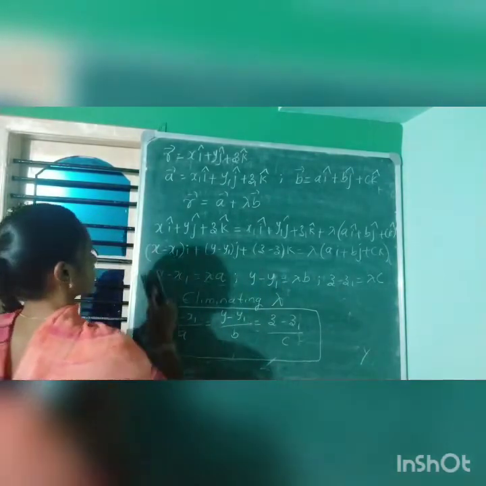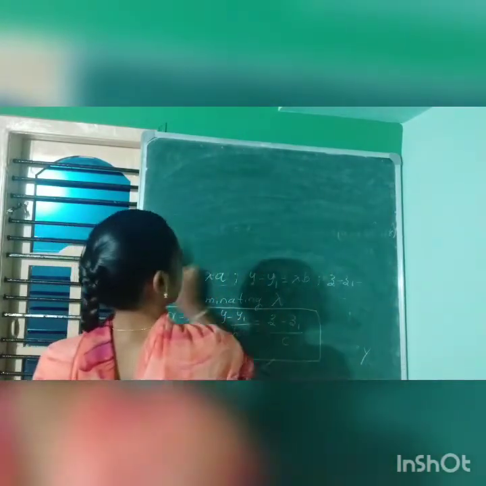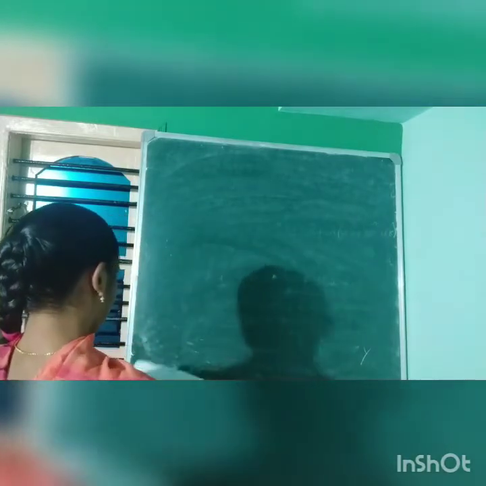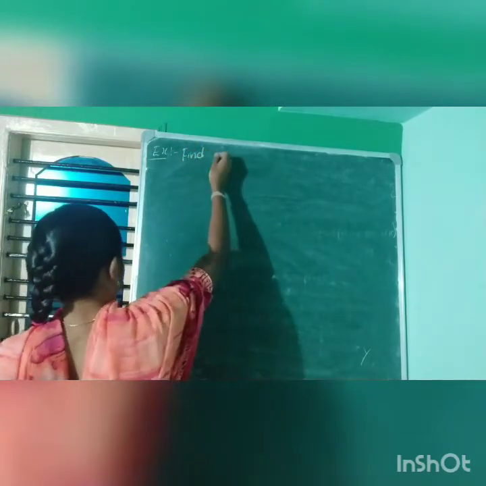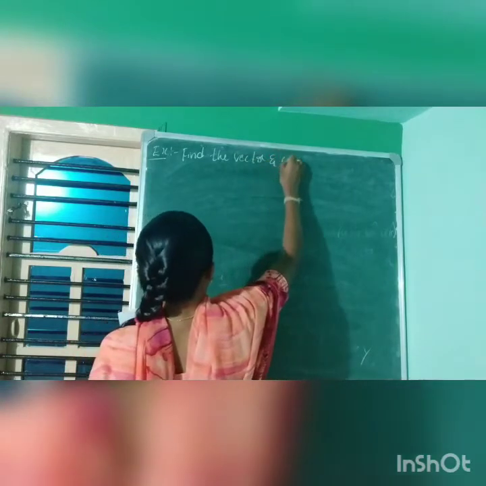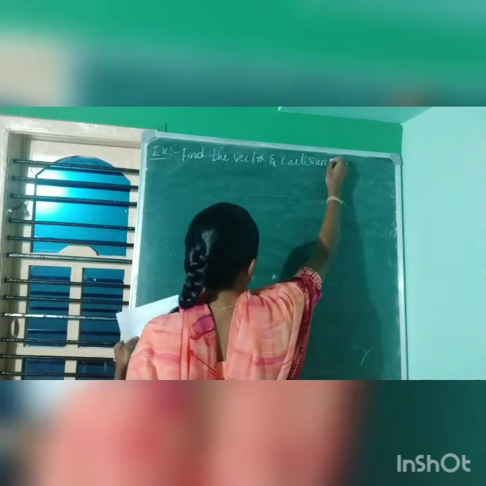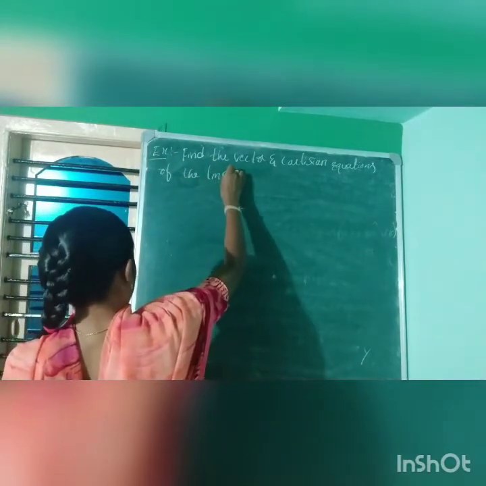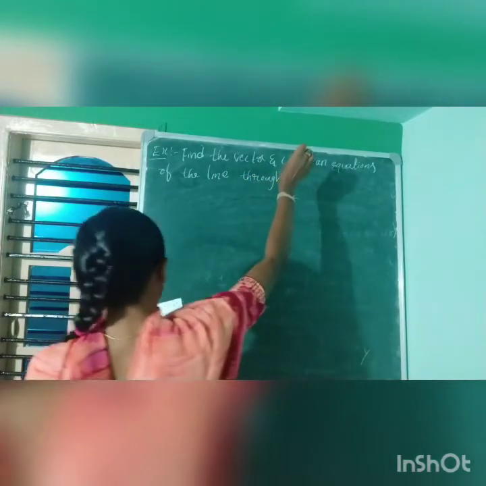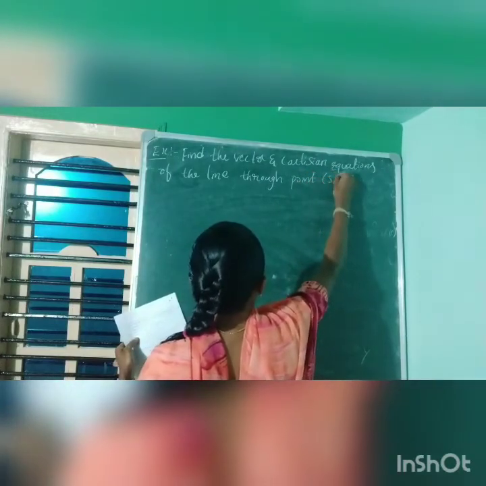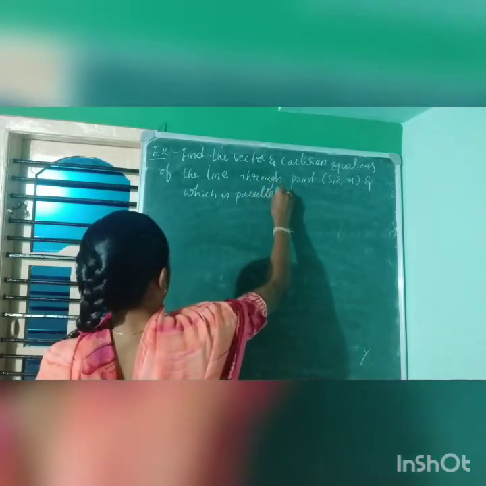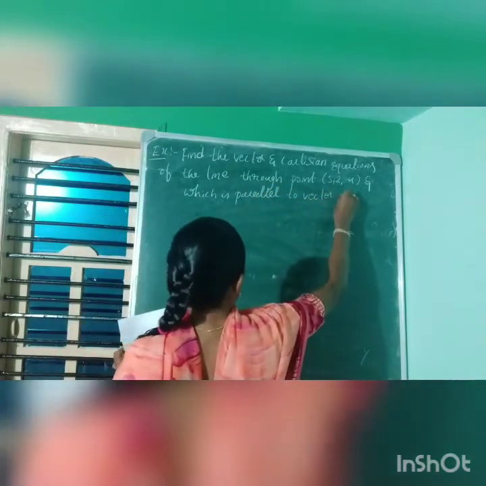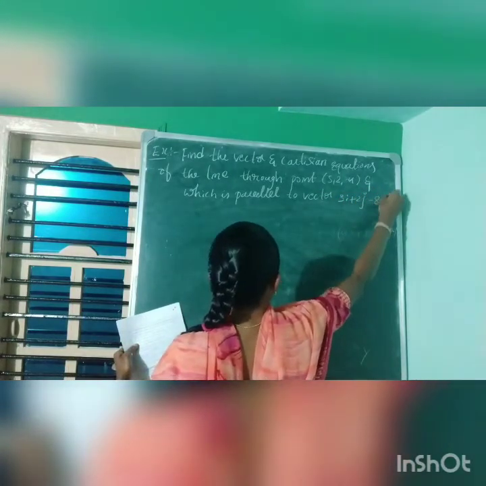Example: find the vector and Cartesian equations of the line through a point (5, 2, −4) and which is parallel to a vector 3i + 2j − 8k.